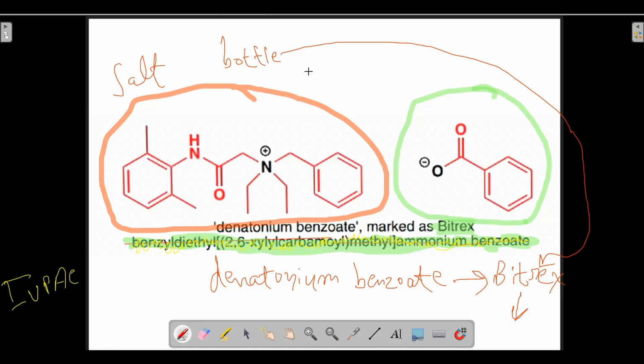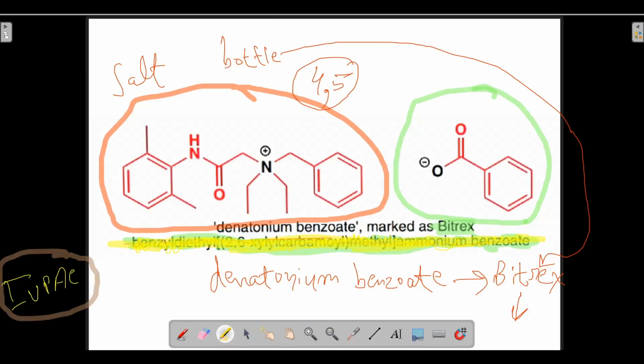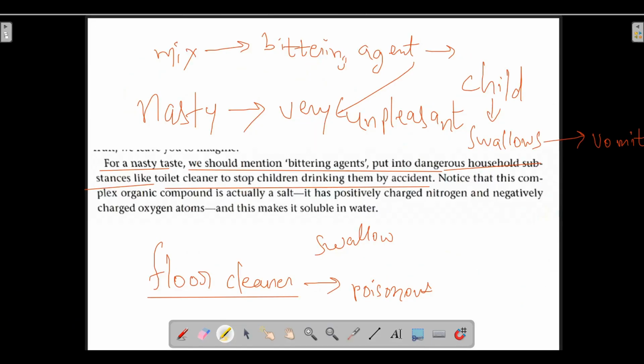There are 4 to 5 more common names, but no need to know them. Dinatonium benzoate and Bitrex, knowing this much is sufficient, and no need to remember the IUPAC name. But keep in mind that the IUPAC name which the book has given over here, in the second edition of the Clayden book, is wrong. You can search the internet for the correct IUPAC name.